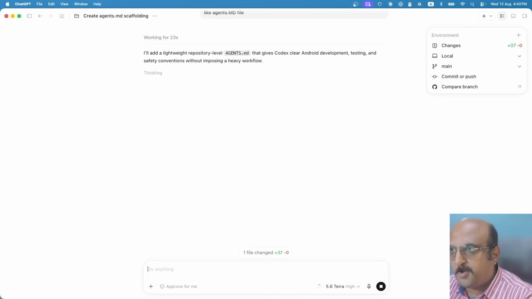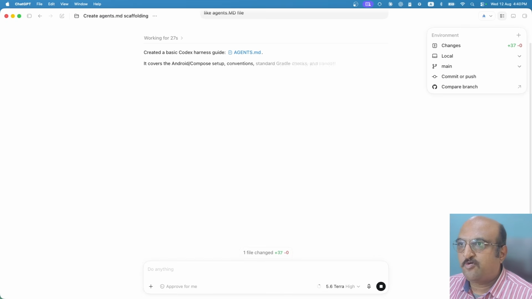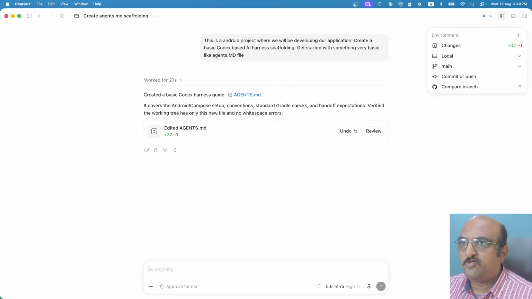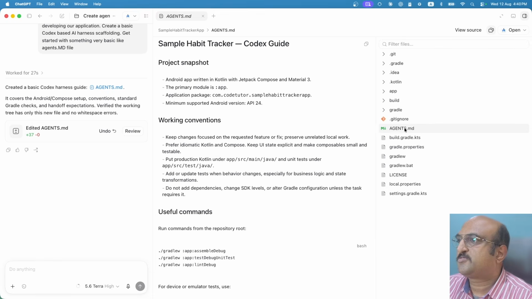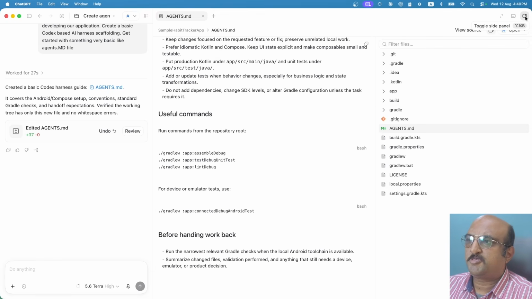Once that is done, we will ask it to create a skill which will be used to ideate with me. So if you just go here, this is the agents.md file. This is right now very bare minimum. It doesn't have anything. It's fine to get started with it.